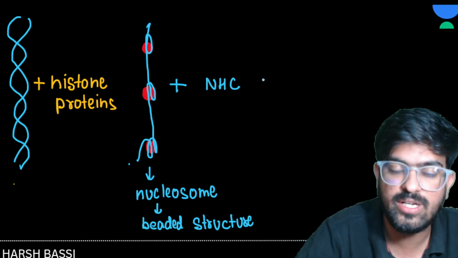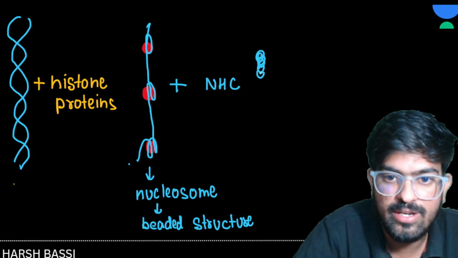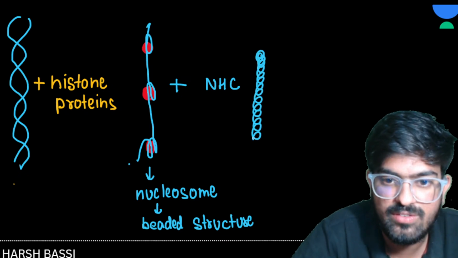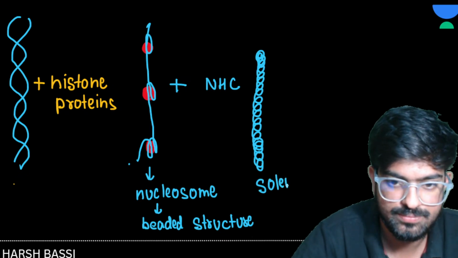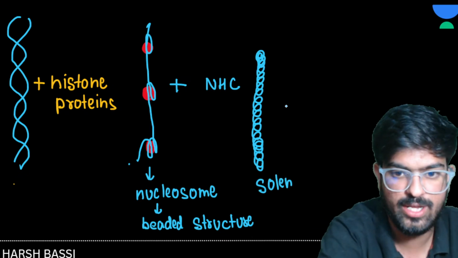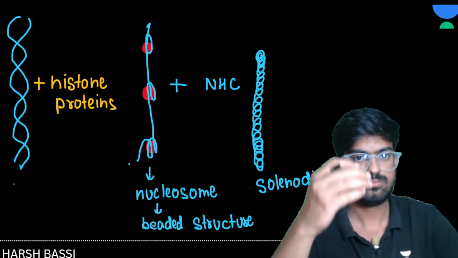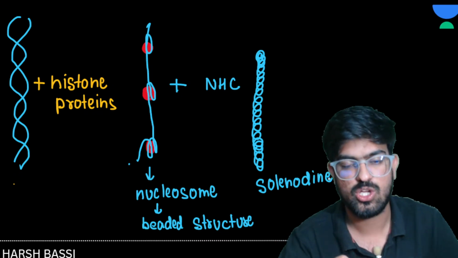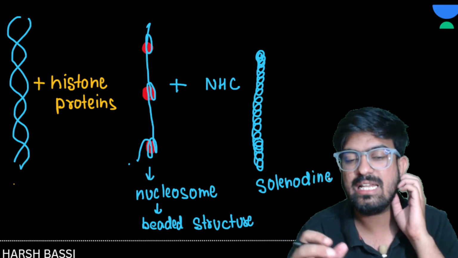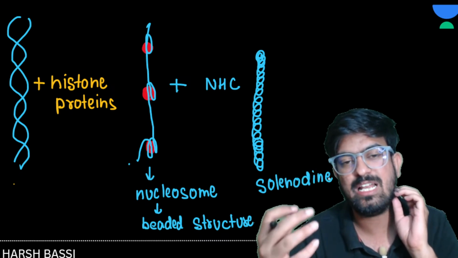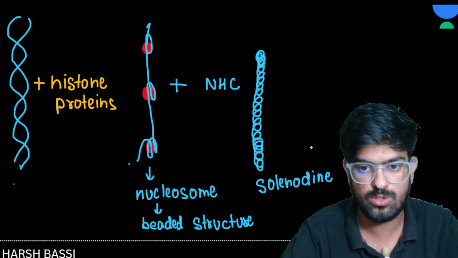It will form a solenoid. Histone protein alone is not able to condense the DNA so much, so it takes the help of the non-histone complex, and the nucleosome gets converted into a solenoid.